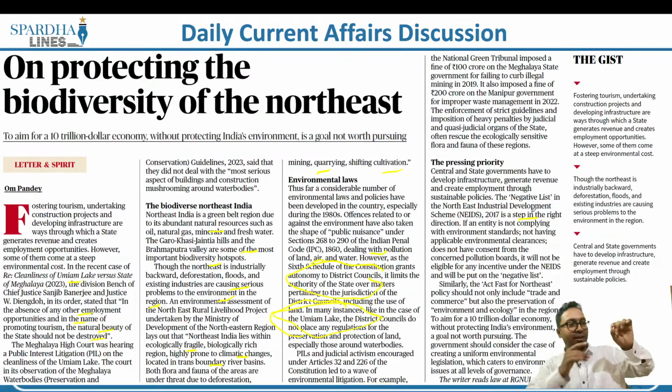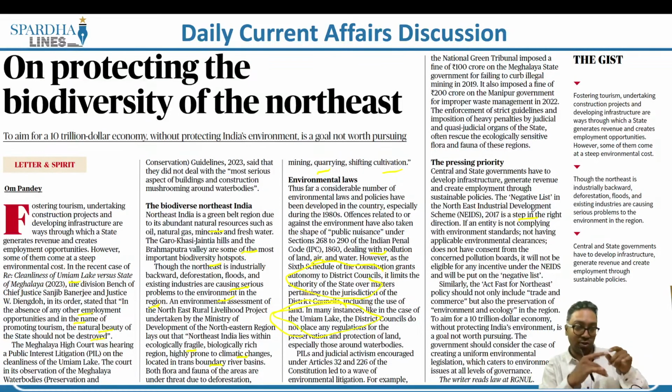So what is this negative list? For example, you're not supposed to dump waste into the water. This is one such negative list. So negative list basically says that under this particular law, these kinds of activities should not be taken up. A negative list is given under this Northeast Industrial Developmental Scheme where such activities should not be taken up, so that what we have is sustainable development. This negative list is called the proactive approach.